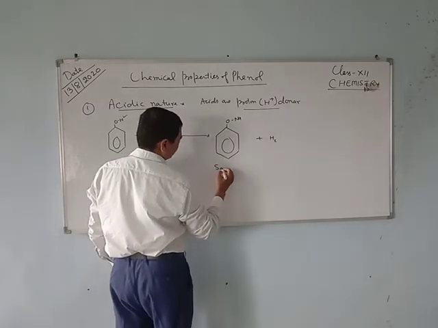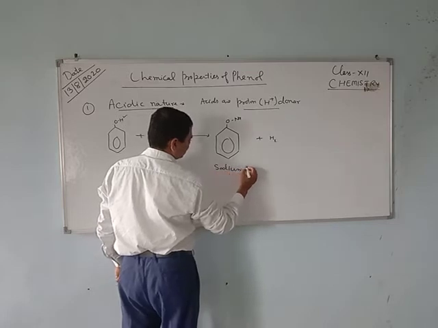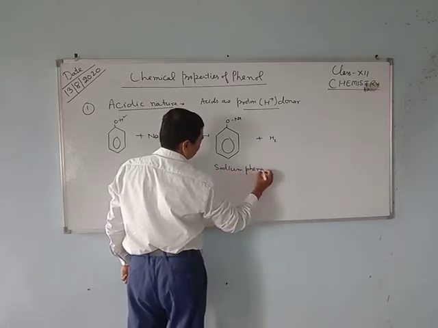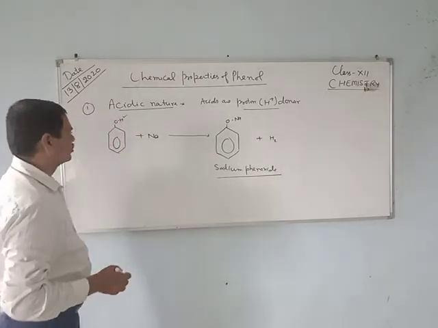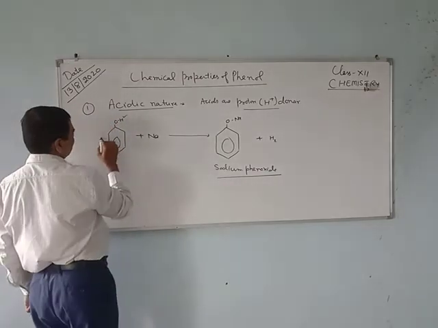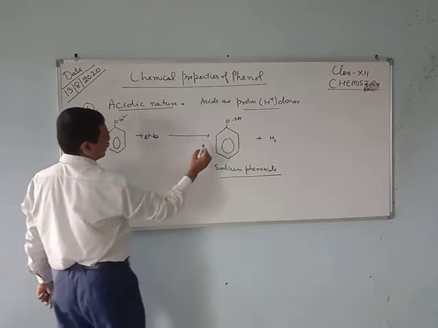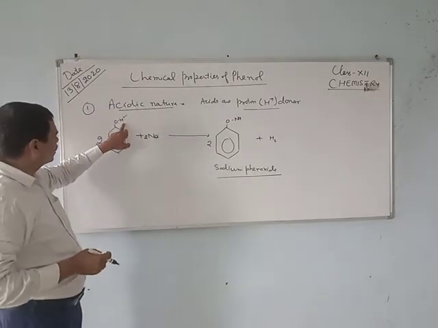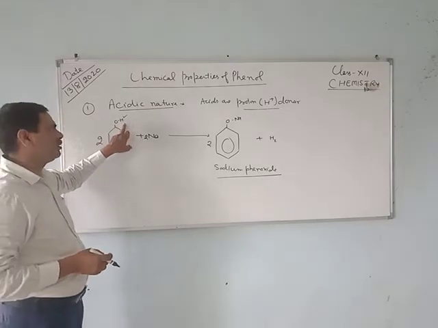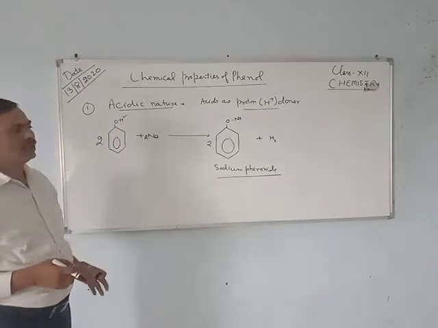You can balance the equation by doing this. Acids are proton donors. Phenol is donating the proton. That is why phenol is acidic.